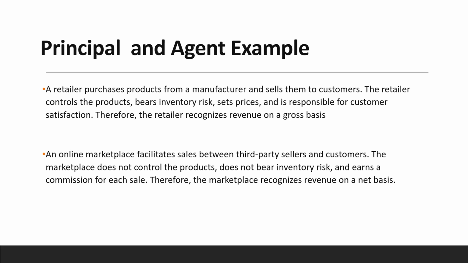We can look at a principal and agent example. A retailer purchases products from a manufacturer and sells them to customers. The retailer controls the product, bears inventory risk, sets prices, and is responsible for customer satisfaction. Therefore, the retailer recognizes revenue on a gross basis. An online marketplace facilitates sales between third-party sellers and customers. The marketplace does not control the products, does not bear inventory risk, and earns a commission on each sale. Therefore, the marketplace recognizes revenue on a net basis.